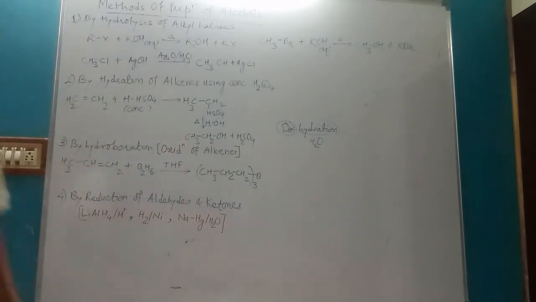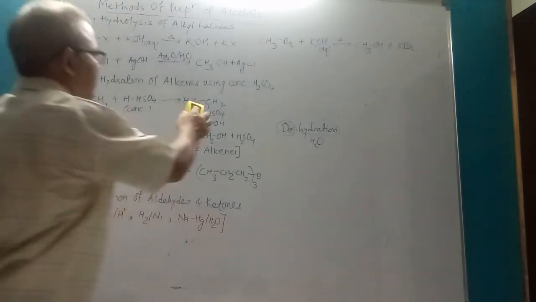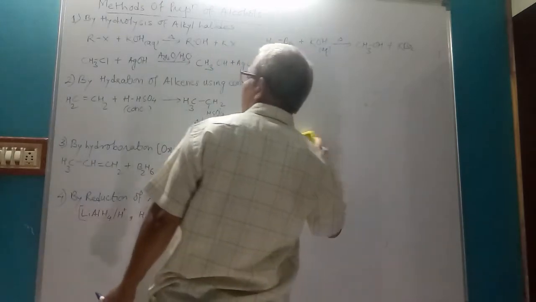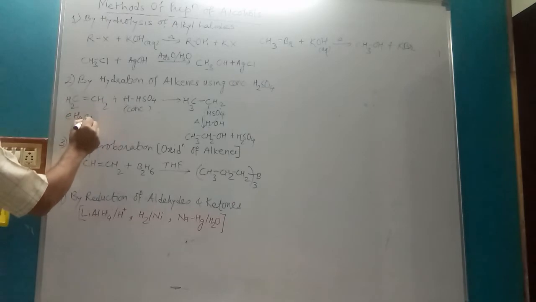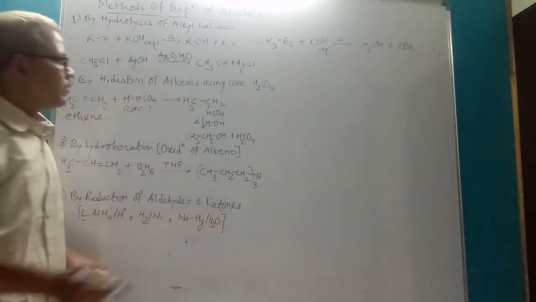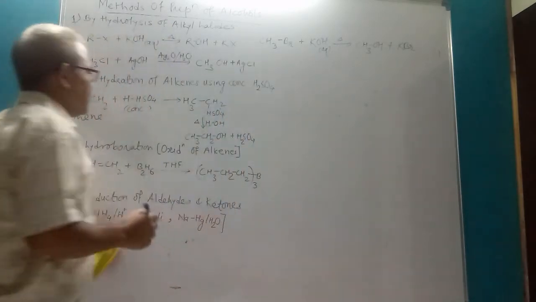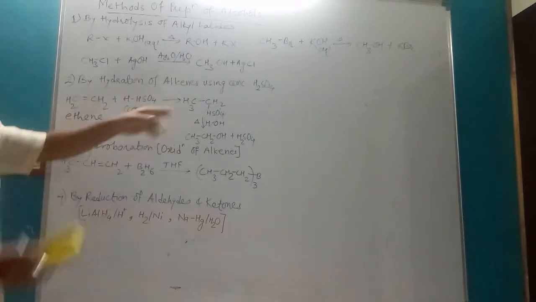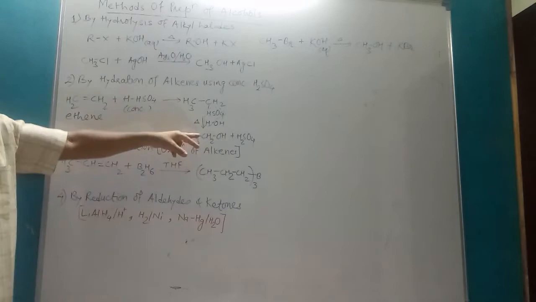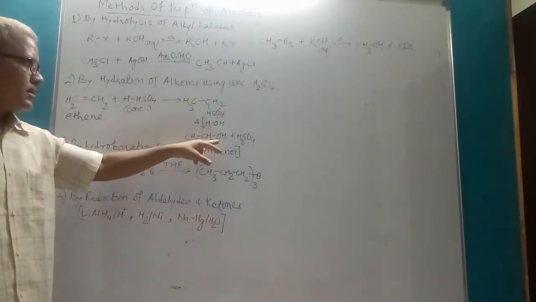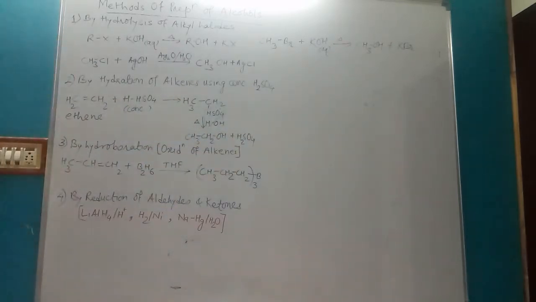It gives alkyl hydrogen sulfate, ethyl hydrogen sulfate. This compound is ethene. So this is ethyl hydrogen sulfate. This compound on hydrolysis gives ethanol, CH3CH2OH plus H2SO4 back.